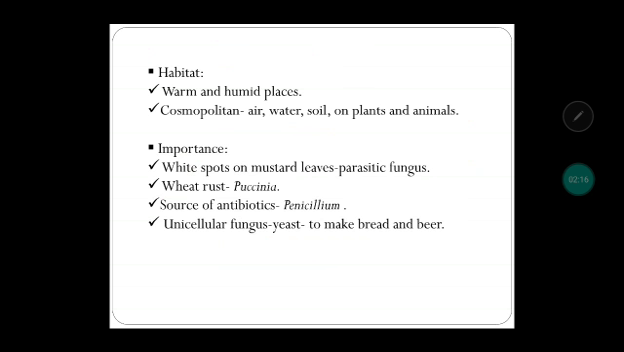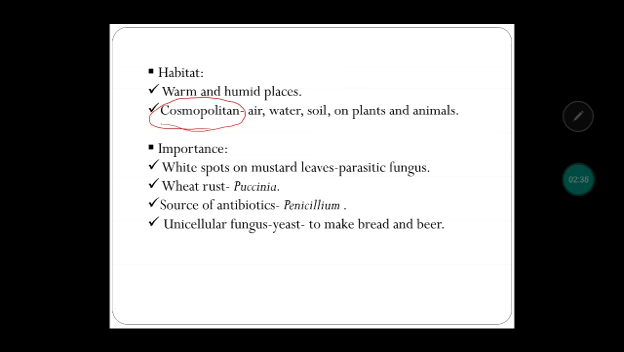Next, coming to their habitat, wherever moisture is there, fungus is the first organism to grow. They grow in warm and humid places and they are cosmopolitan. Again, like bacteria, you name the habitat and you will find them. Cosmopolitan or ubiquitous means that they are found in a variety of habitats, whether you talk about air, water, soil, or on plants and animals.